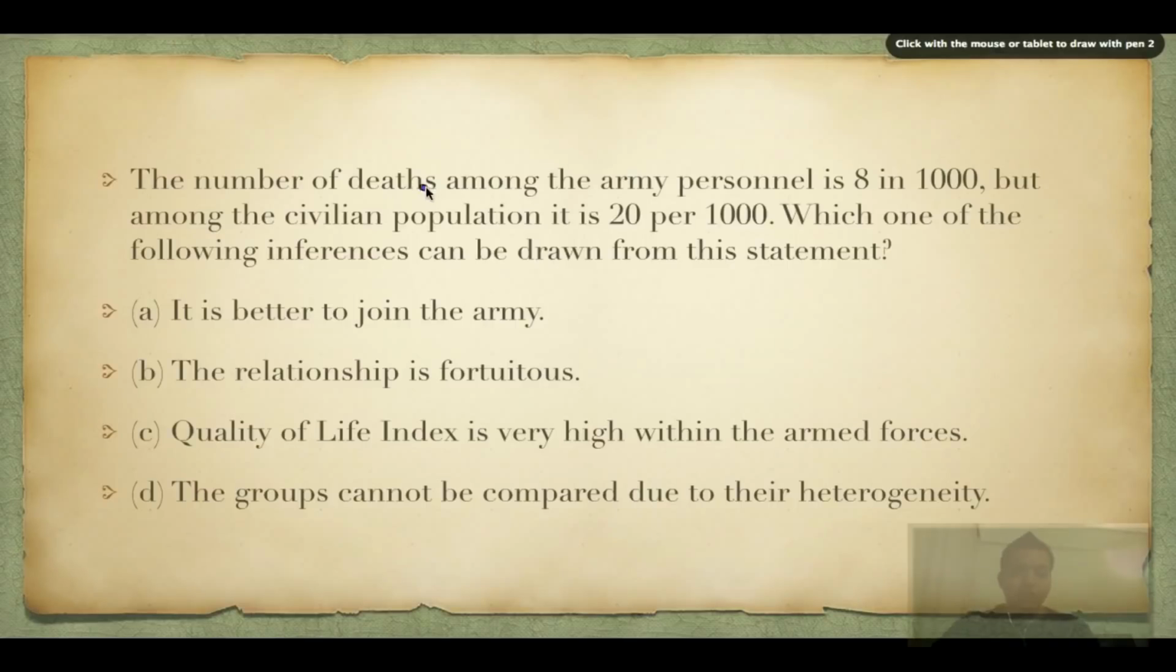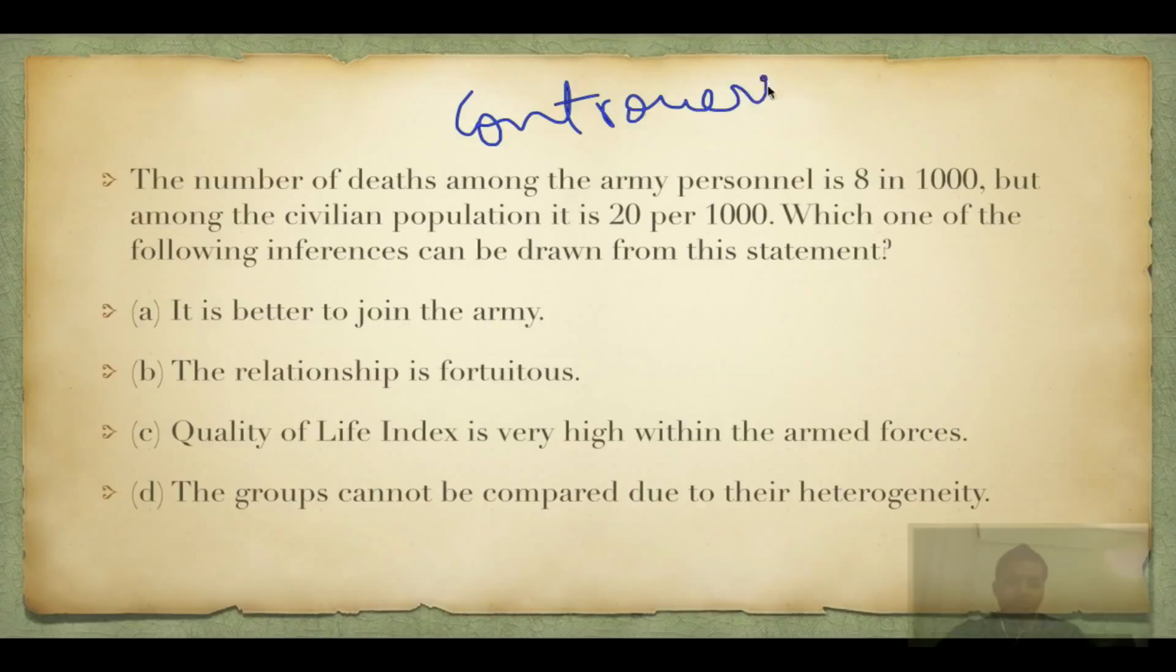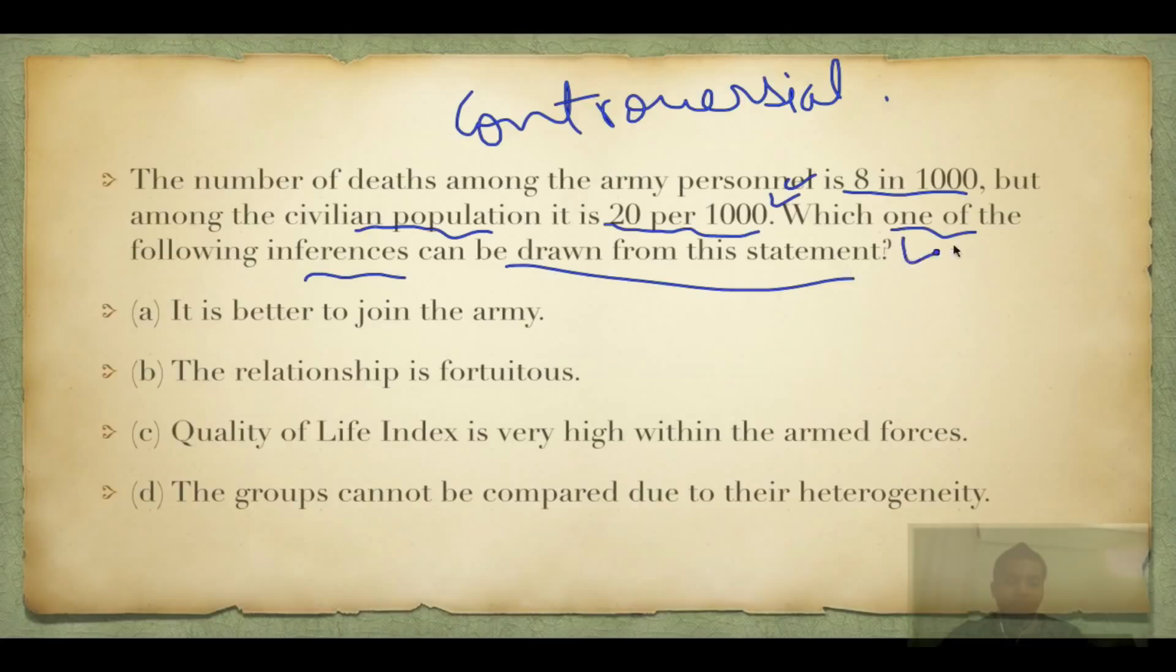Then we have this, which is quite a controversial question. I don't think there is one correct answer to it. The number of deaths among the army personnel is 8 per 1000, but among the civilian population it is 20 per 1000. Which one of the following inferences can be drawn from this statement? It is better to join the army.